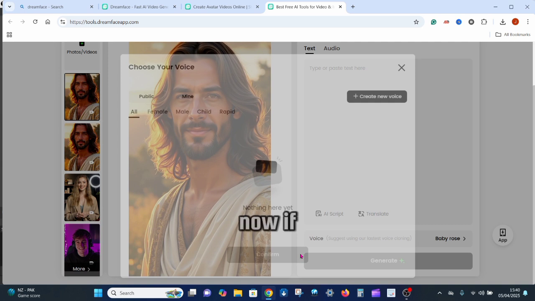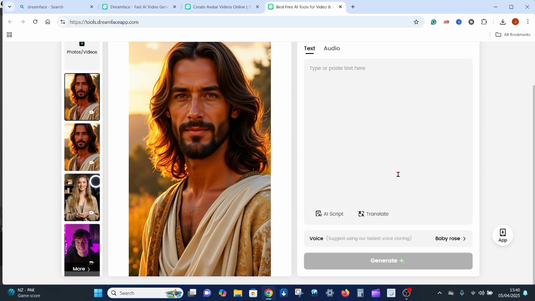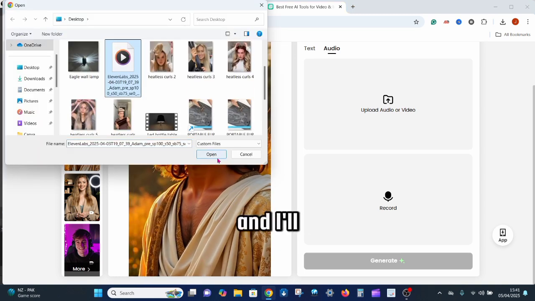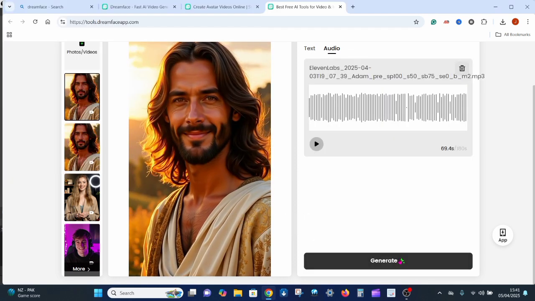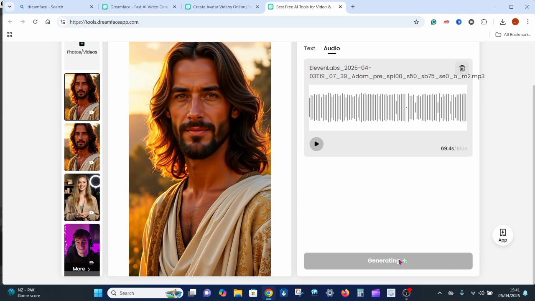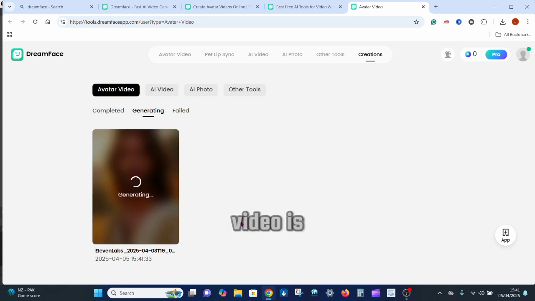All right. Now, if you have an audio already, you can go ahead and click on audio, and then click on upload audio, and then you can upload your audio from either your phone or from your computer. So I'll click here and I'll click open, and the voice will be uploaded. So the audio is here already. Then I will go ahead and click on generate. So the video is generating right now.